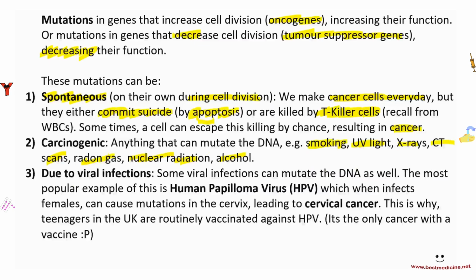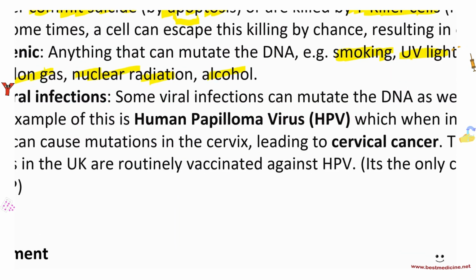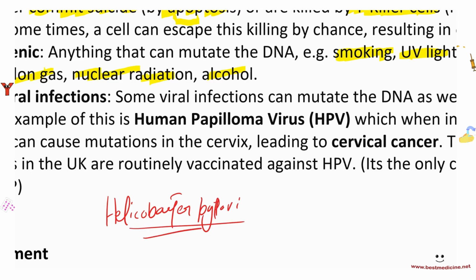There's a popular one, I'm going to tell you this. You don't have to remember this, but there's a very popular one that affects the stomach. It's called Helicobacter pylori. Okay? And basically it's a very common bacteria that causes stomach ulcers.